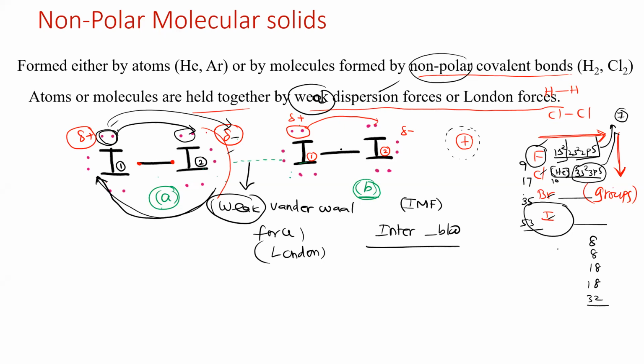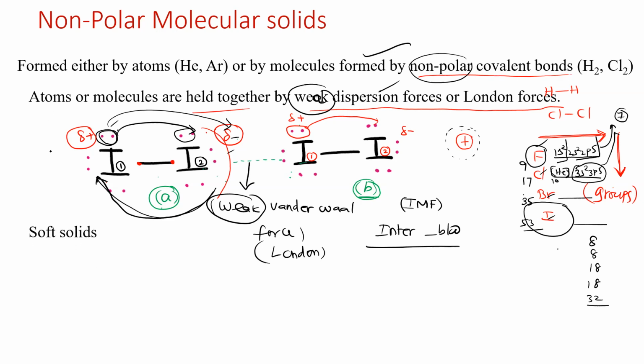That is why non-polar covalent solids can be held together only by weak dispersion forces called London forces or van der Waals forces of attraction. Why is it called weak? At any point of time, the electrons can go back to their original position and become neutral without any charge separation.